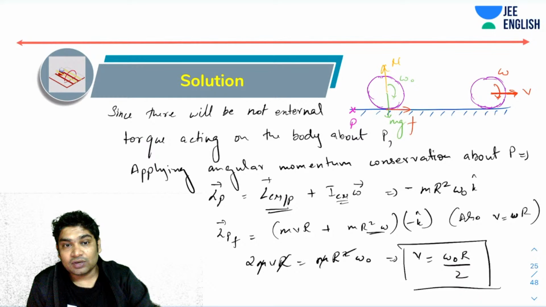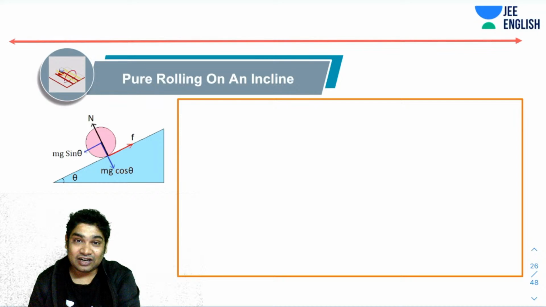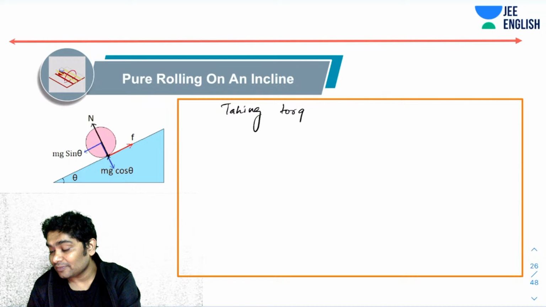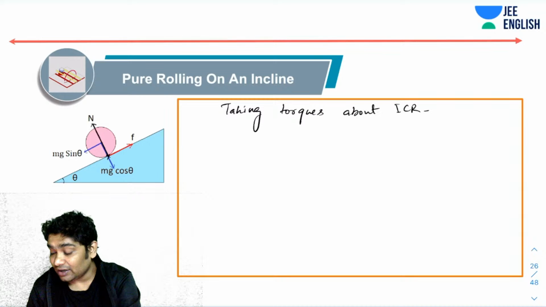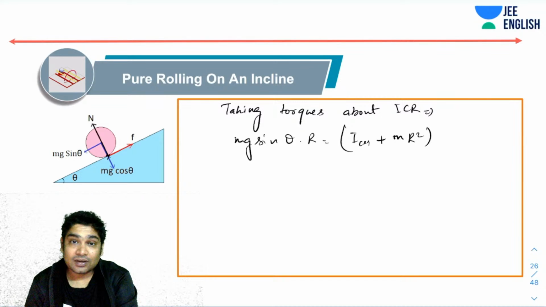All right. Next, we talk about pure rolling on an incline. I have just recently covered this topic in the regular series for class 11. So all you need to do is take torques about the ICR. Taking torques about ICR, what you will figure out is that mg sine theta times r would be equal to I CM plus mr square times alpha.